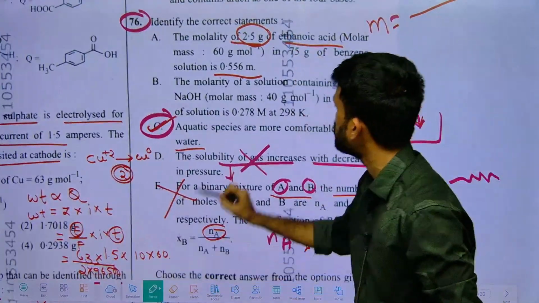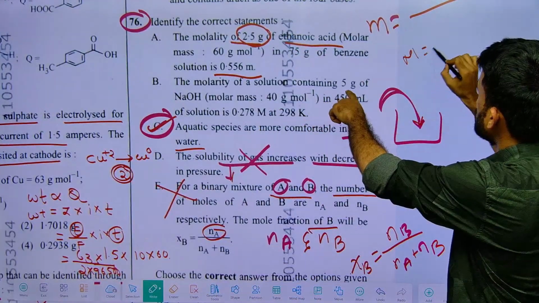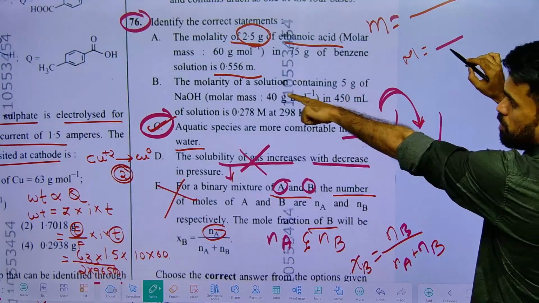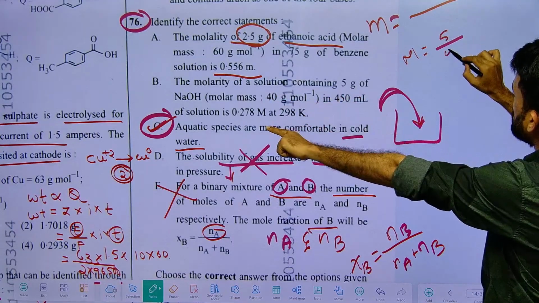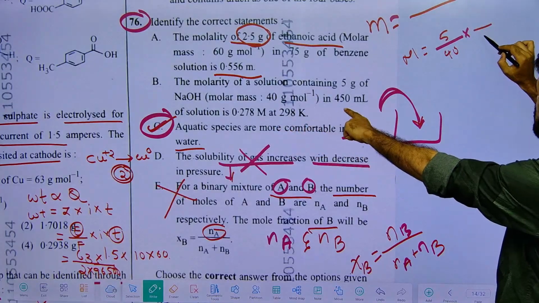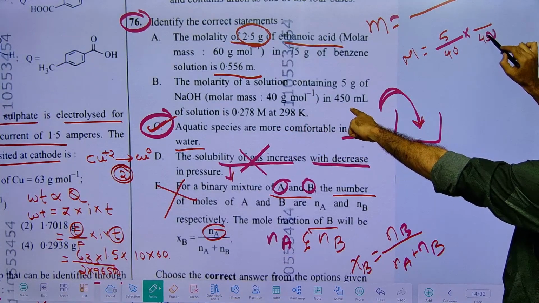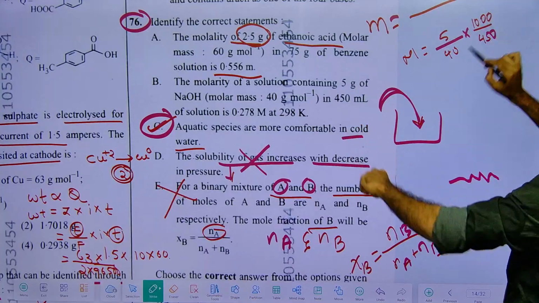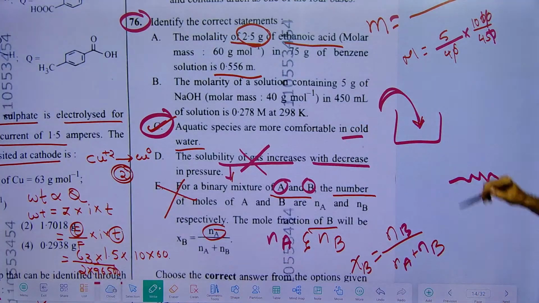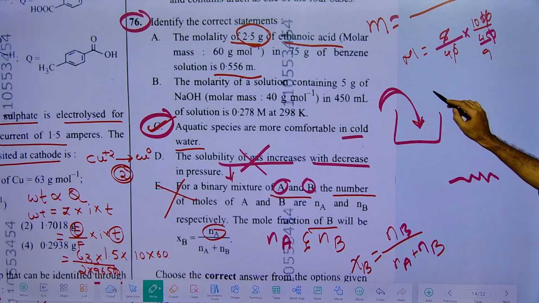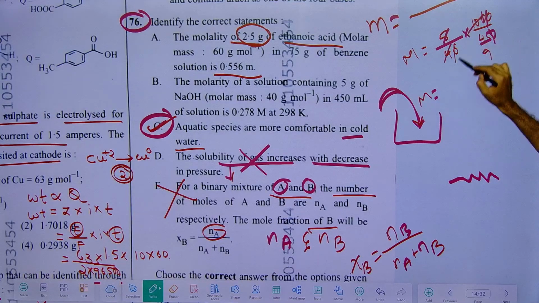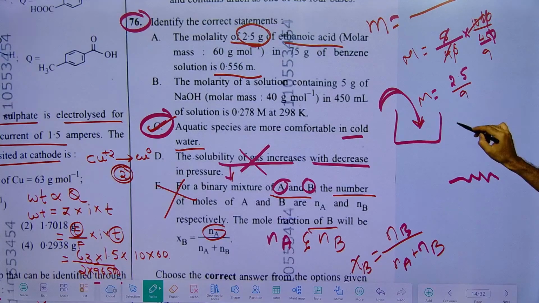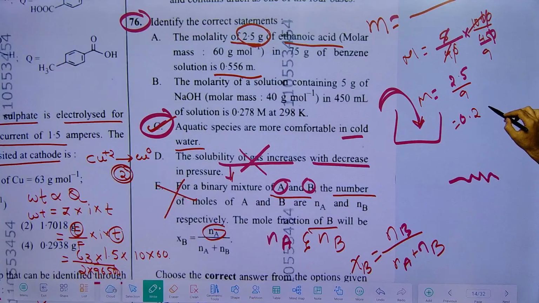The molarity of a solution containing moles: how many grams of solute is given? 5 grams. Molar mass is 40. And how much volume is mentioned? 450, and it is having 1000. The zeros are removed. Next, 5 by 9. So finally how much are we going to get? This will be 2.5 divided by 9, which means 25 by 9 I can write, and it can be 0.27 or 0.28.